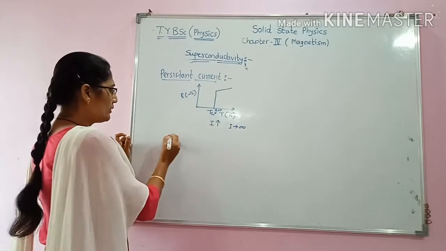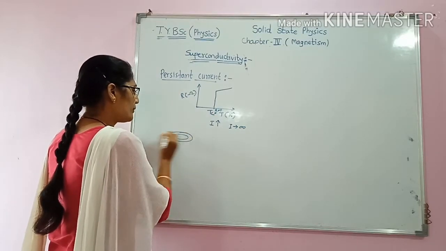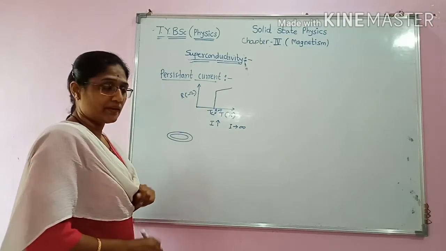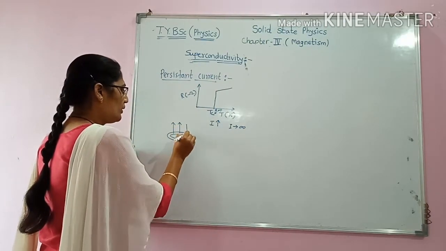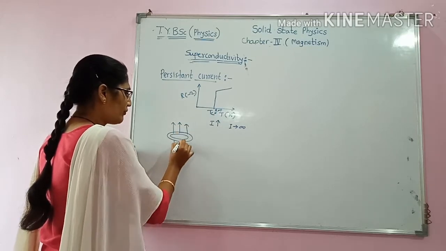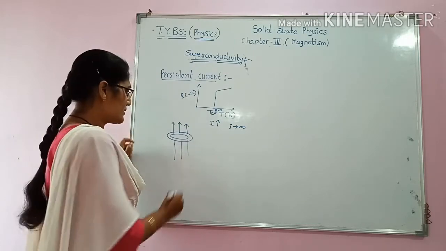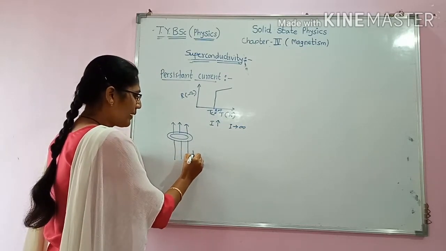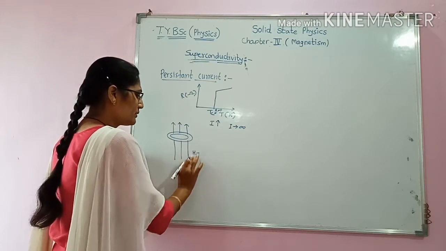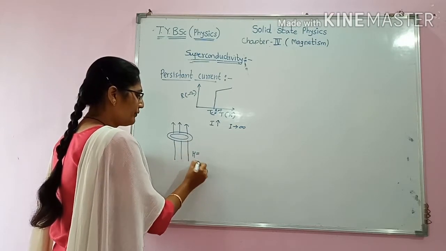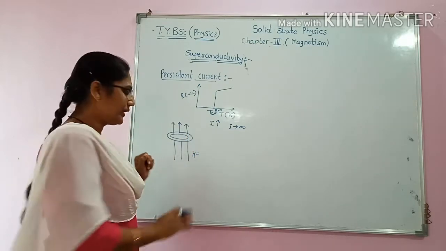So we will consider a coil made up of superconducting material at room temperature or normal temperature. What will happen? Suppose we apply a magnetic field to this coil. This magnetic field will try to penetrate through the material.